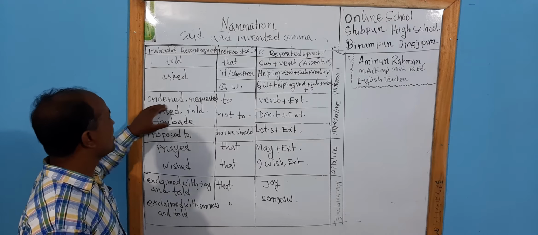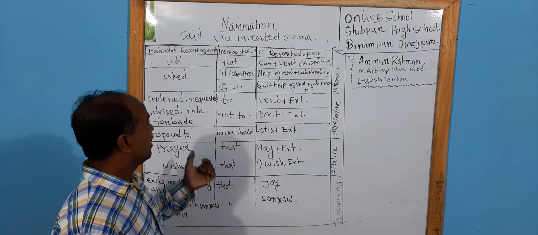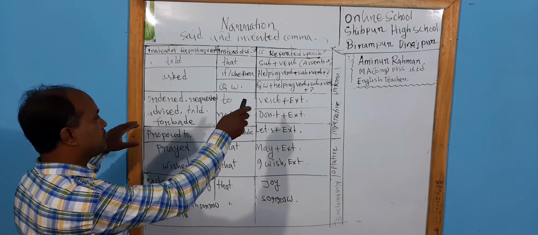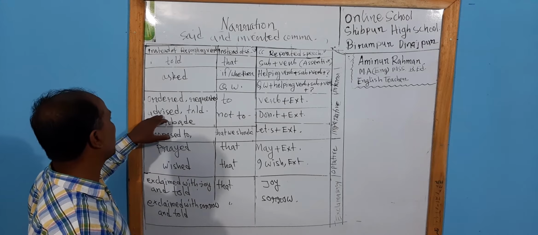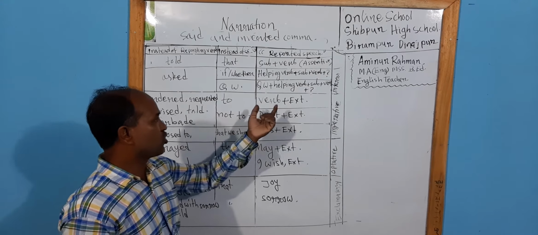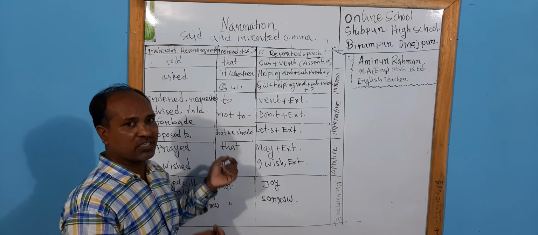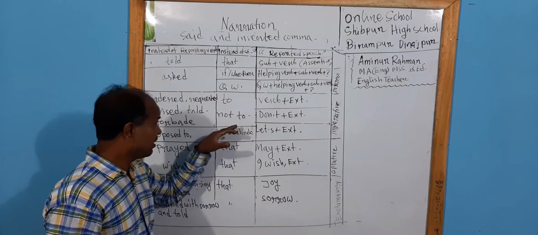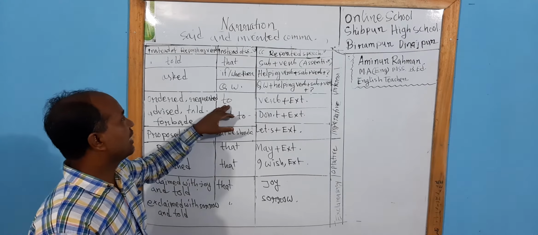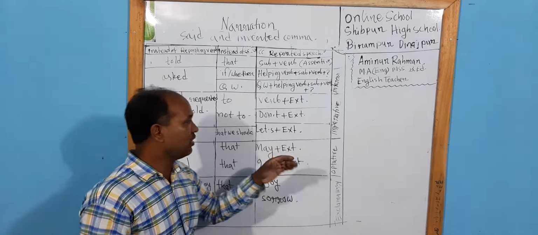If it identifies any request, then we'll use requested. If it expresses any advice, then we'll use advised. If we can't understand the sense of the sentence, whether it is an order or advice or request, then we can use told. And instead of the inverted comma, we will use to. I will give an example later on.